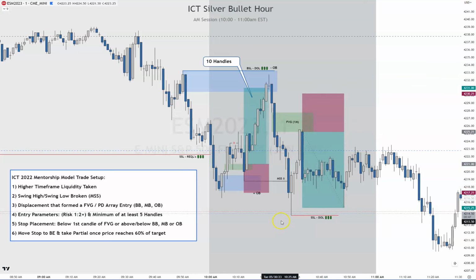Where was your draw? Obviously your draw was right here, so that gives you your 10. You're aiming for 10. You actually have more, but that's where it was. That's what you're aiming for. There's another 10 handles. So there's 2 10 handle moves in the AM session, the ICT Silver Bullet Hour.